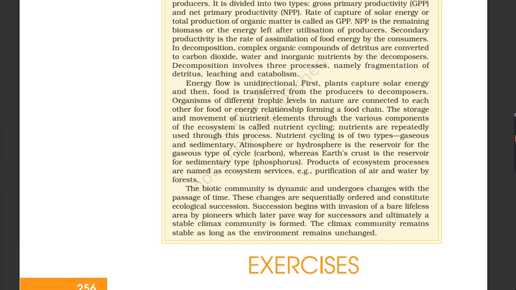The biotic community is dynamic and undergoes changes with the passage of time. These changes are sequentially ordered and constitute ecological succession. Succession begins with invasion of a bare lifeless area by pioneers, which later pave the way for successors, and ultimately a stable climax community is formed. The climax community remains stable as long as the environment remains unchanged.